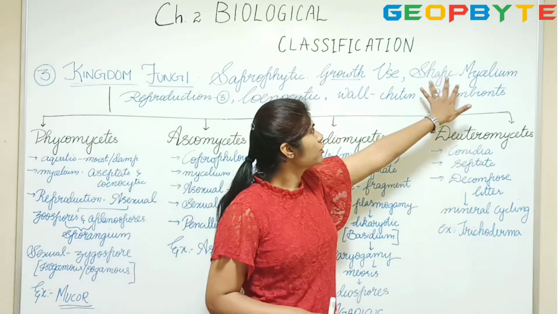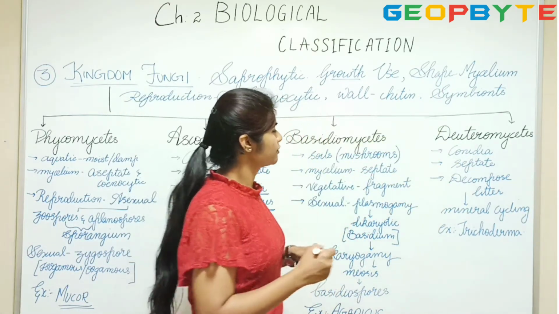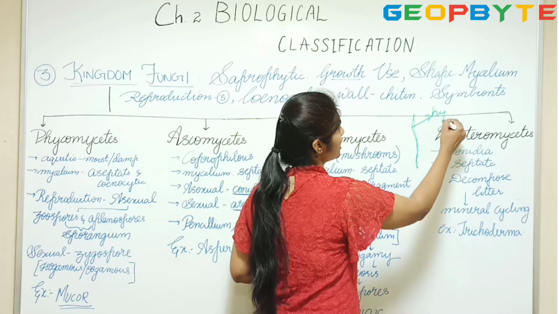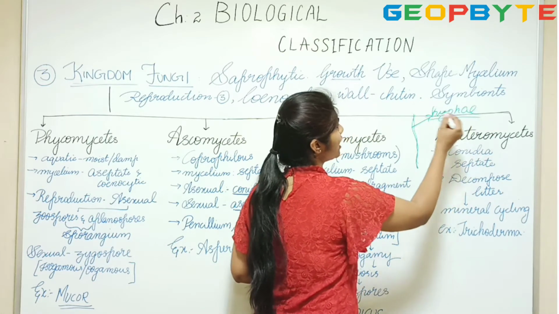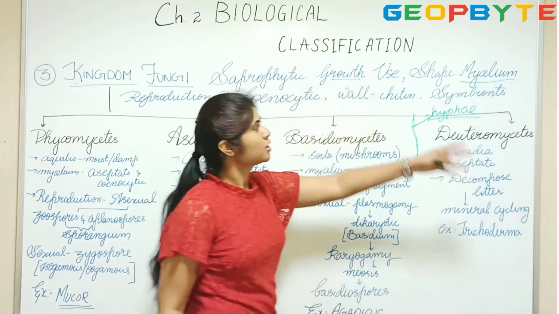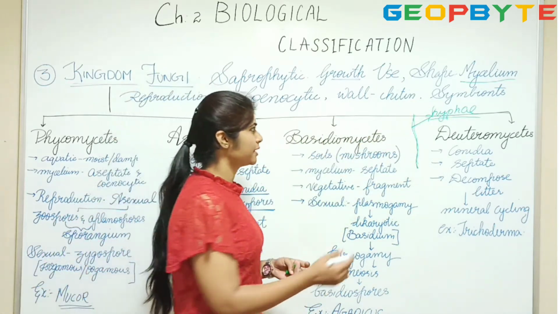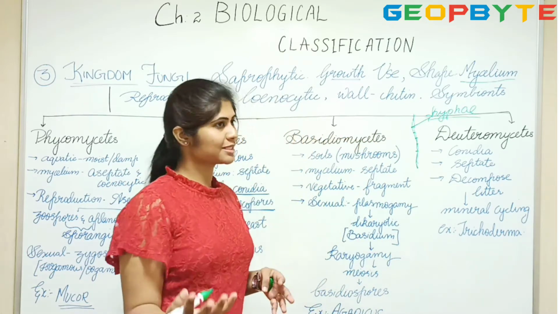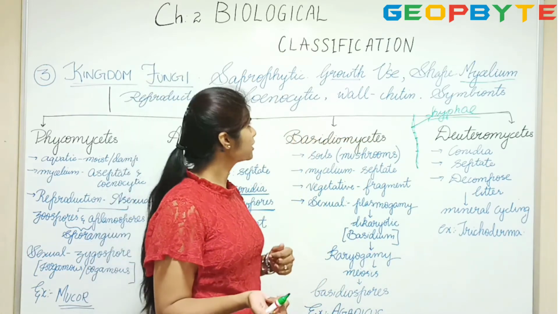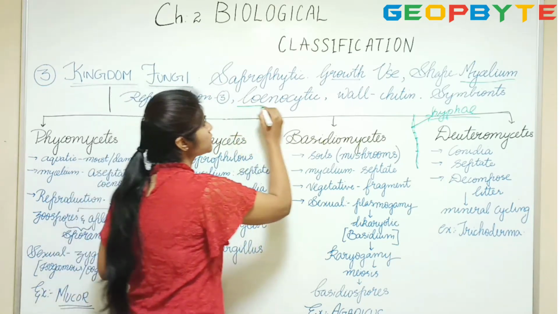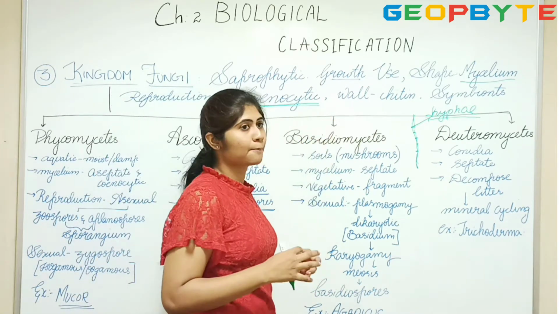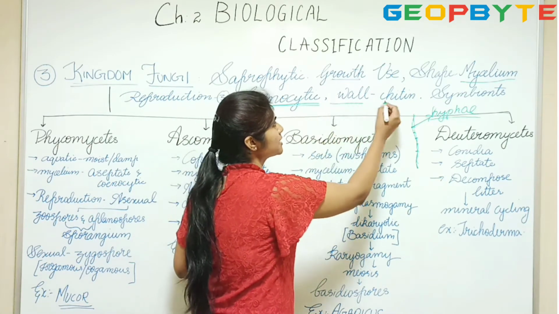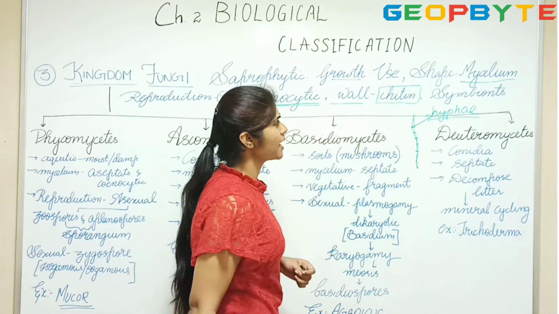When you come to the shape of it, it has a filamentous structure, something like this. So this is nothing but hyphae. It's called hyphae, and a network of hyphae is called mycelium. These mycelium are usually septate, that is, they have divisions. If the divisions are absent, it's called aseptate. So that's the nomenclature. And when you call it a cenocytic mycelium, it means it has multiple nuclei in its cytoplasm. The cell wall of fungi is made of chitin, and